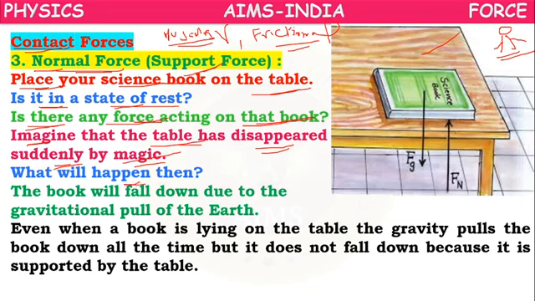As there is no support for the book, the book will fall down due to the gravitational pull of the earth, because the earth has a force called gravitational force, which tries to attract all the objects on the earth. So the book will fall down.